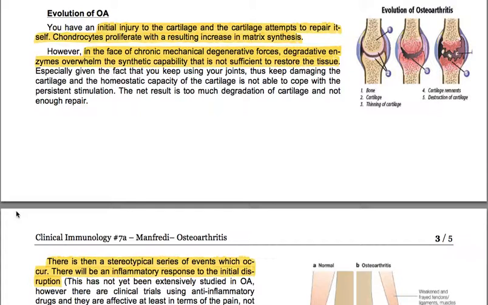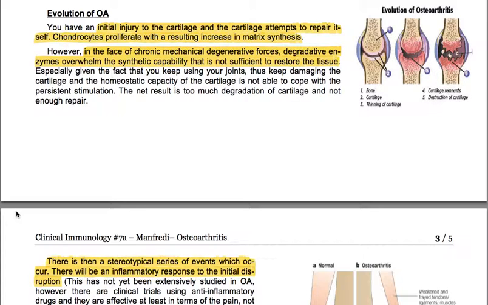However, in the face of chronic mechanical degenerative forces, degradative enzymes overwhelm the synthetic capability, which is not sufficient to restore the tissue, especially given the fact that you keep using your joints, continuing to damage the cartilage, and the homeostatic capacity of the cartilage is not able to cope with the persistent stimulation. The net result is too much degradation of cartilage and not enough repair.